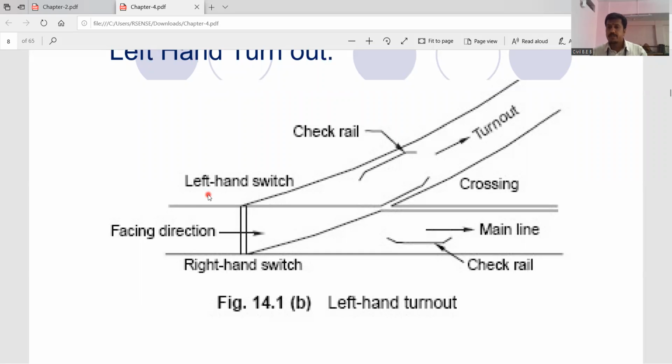Dear students, make sure, 100%, I'm telling you 100%, there will be a question on this particular part. Either you have to draw the diagram of the right hand turnout or the left hand turnout, and you have to explain each component of this turnout. What is check rail? What is facing direction? What is trailing direction? What is main rail? Okay. What is throw of the switch? Everything you have to explain. What is tongue rail?